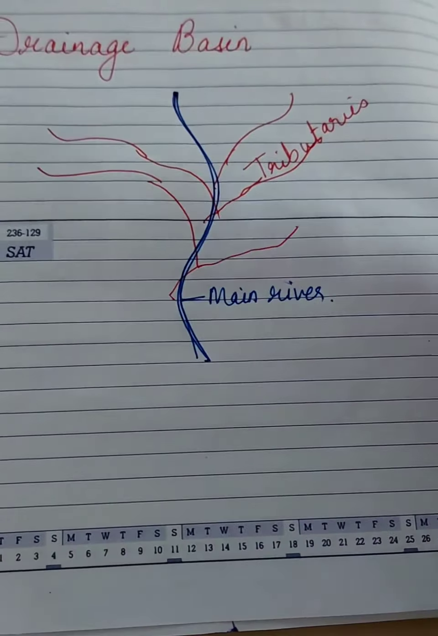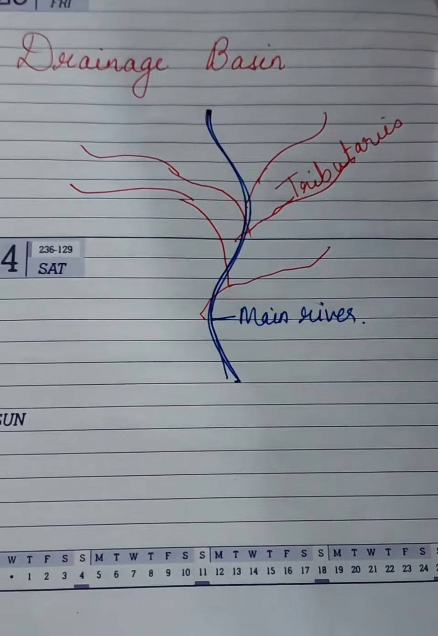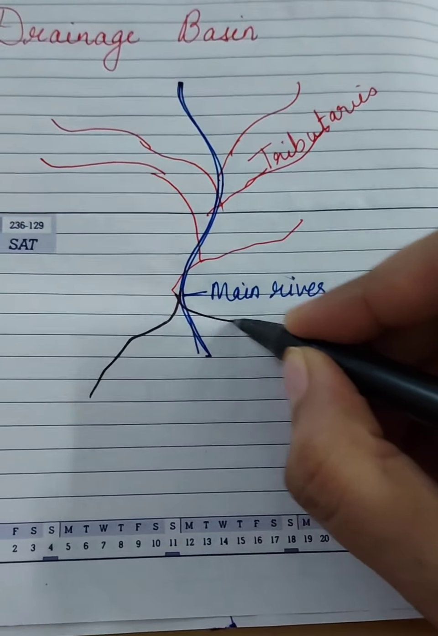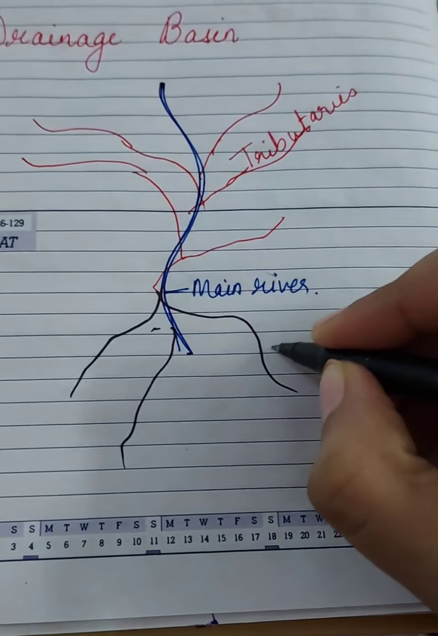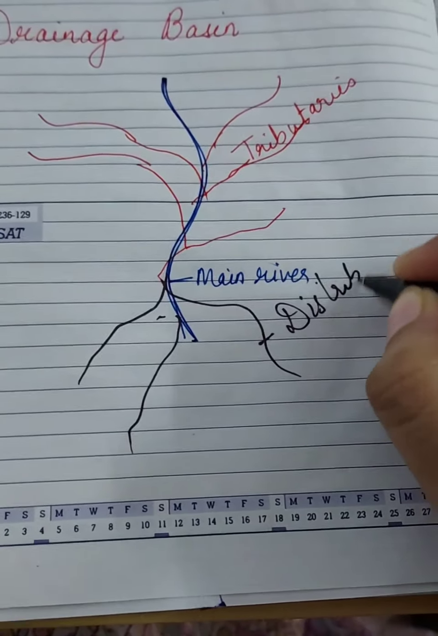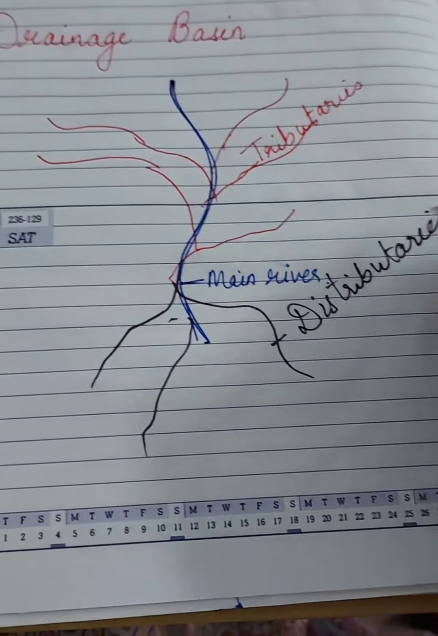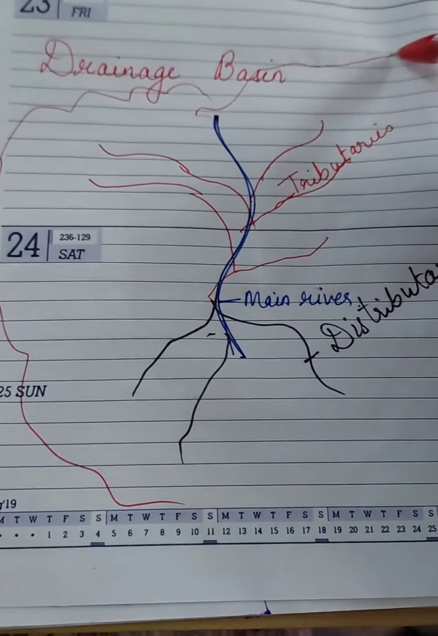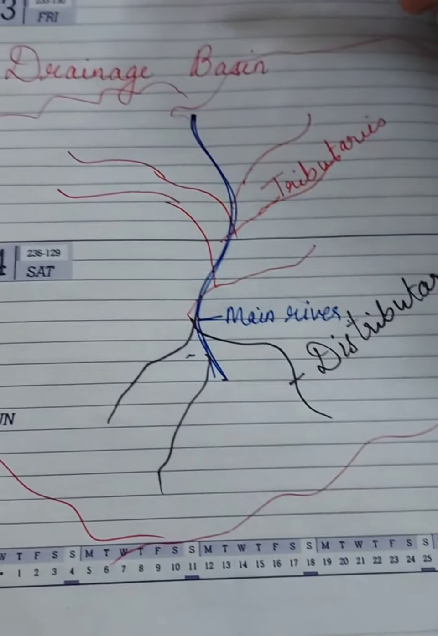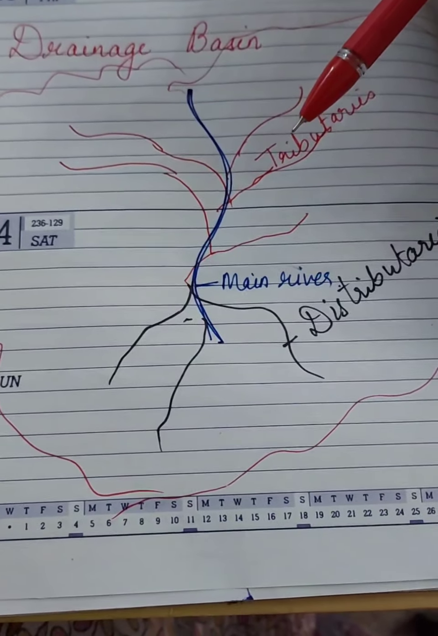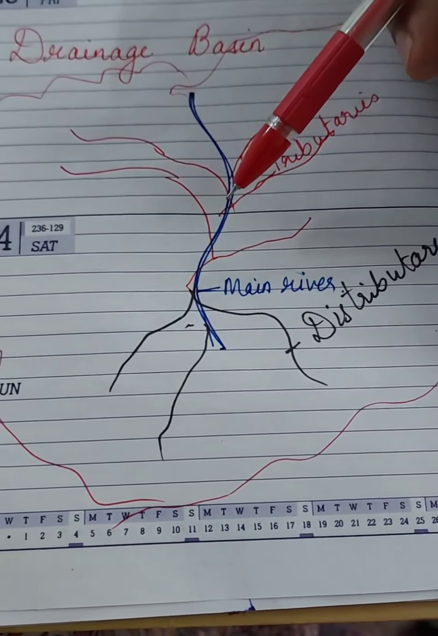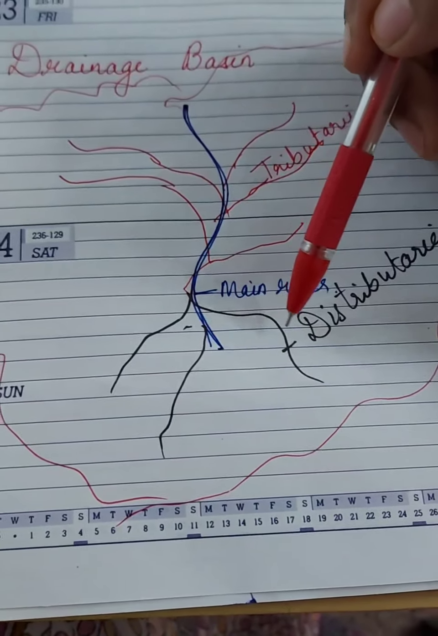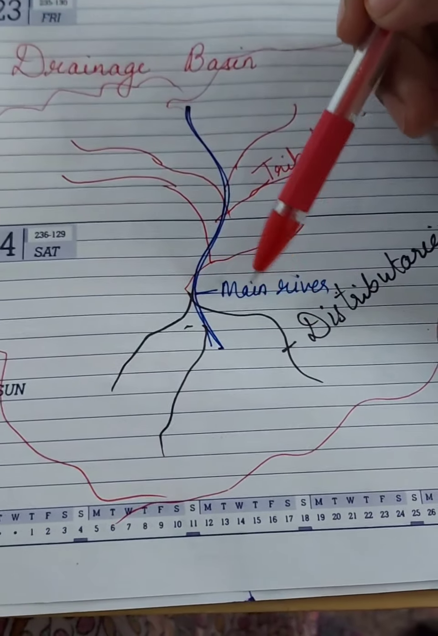And when the main river gets divided into multiple channels, distributaries are formed. So this entire area which is covered by the main river, tributaries and the distributaries is termed as drainage basin. So remember, tributaries are the other rivers which are coming and joining the main river, and distributaries are the main river itself when it is getting divided into further channels, into small rivers.